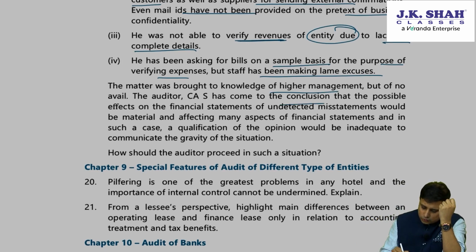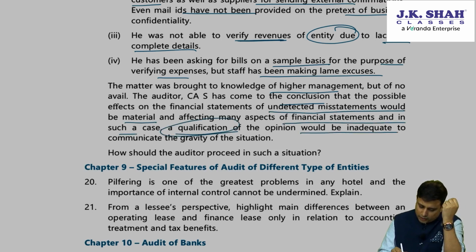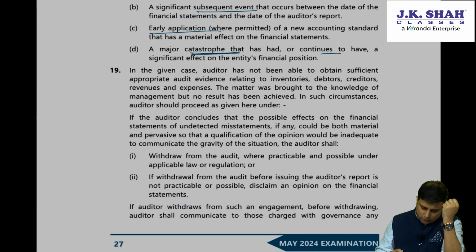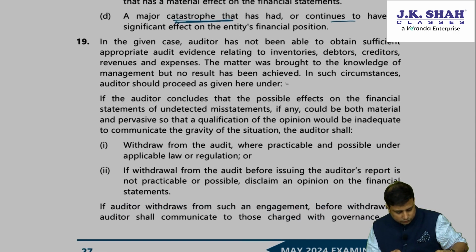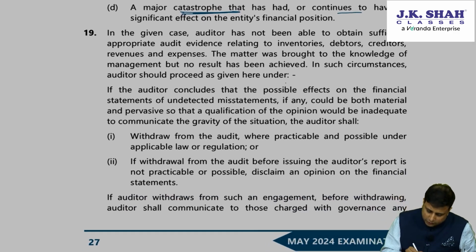The auditor has come to the conclusion that the possible effects on the financial statements of undetected misstatement would be material and pervasive to many aspects of the financial statements. In such a case, a qualification of the opinion would be inadequate to communicate the gravity. What should the auditor do in such a situation? So here in this case, we may have to consider the possible effect.